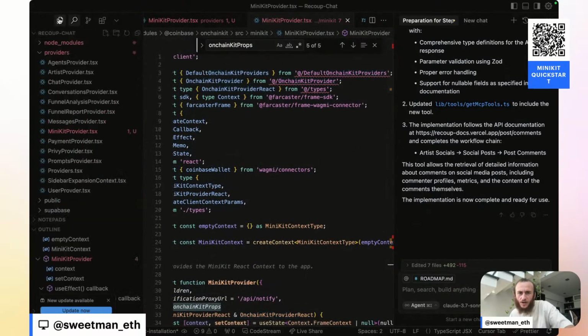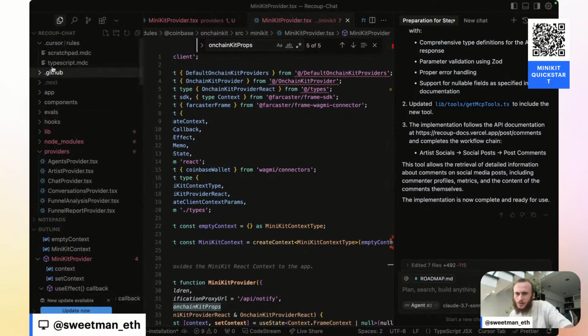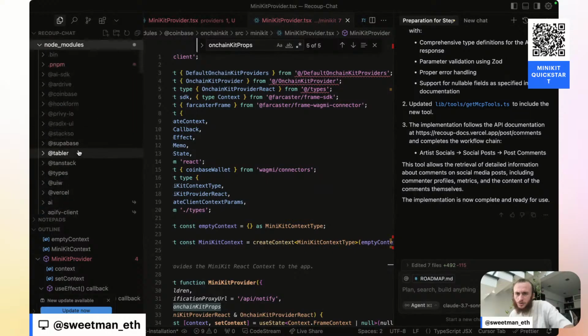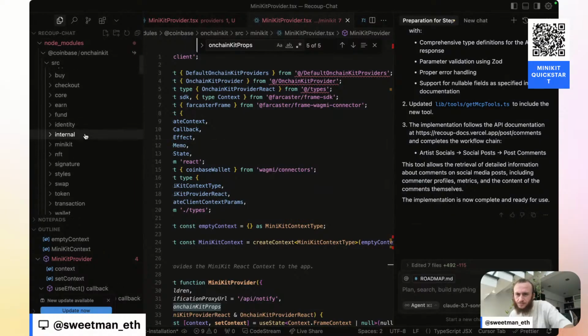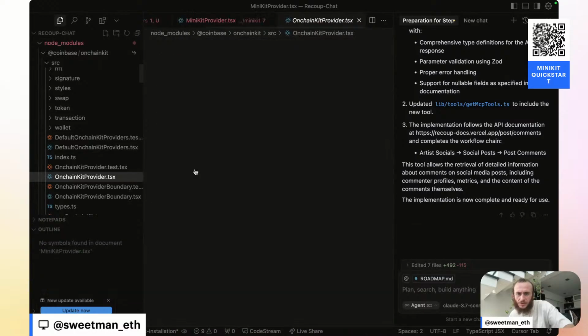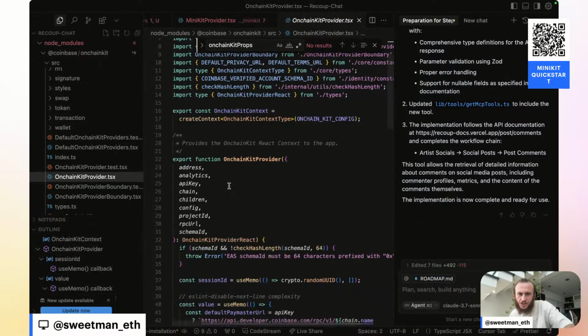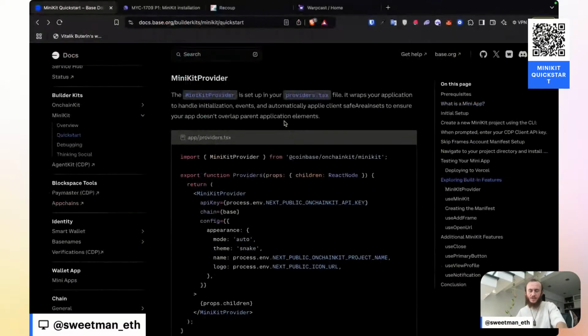Okay, this should be an @coinbase/onchainkit provider. It should be inside of my node modules right now. Node modules, Coinbase, on-chain kit, src. I'm looking for on-chain kit provider. Default on-chain kit providers. On-chain kit provider.tsx. I think it's probably here. On-chain kit provider takes a chain, which is coming from here. Chain is of type chain from wagmi chains. Okay, so it's looking for wagmi chains and not viem chains.